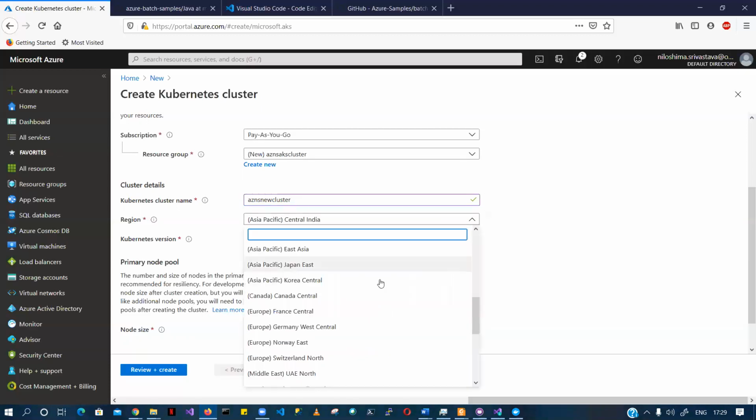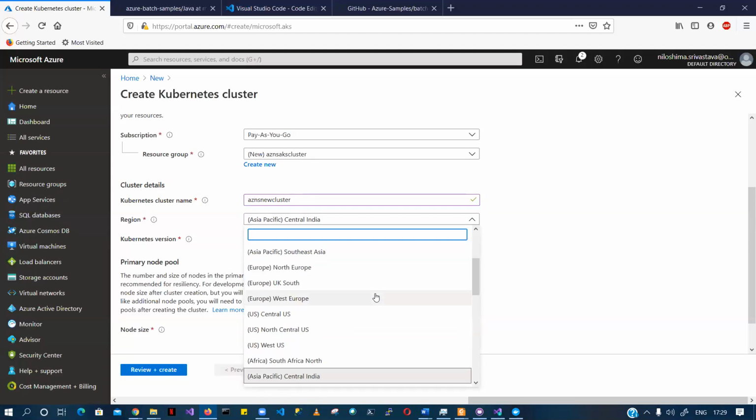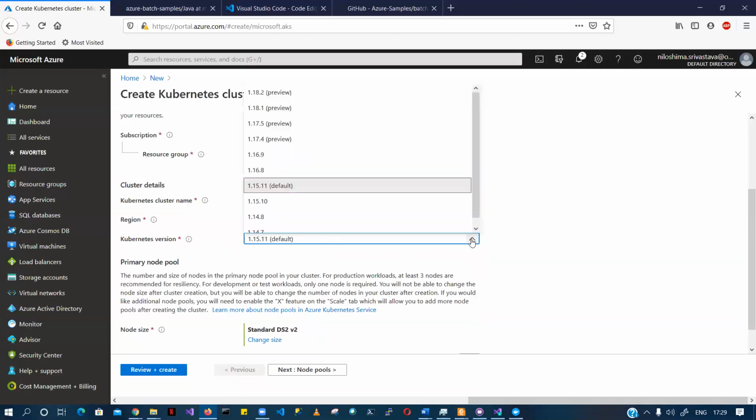Let's change the location. Why I'm changing the location is because most of the services, most of the features, are available in Central US, East US, South US. Very few features are available in India. So we'll quickly go to Central US. And this is my Kubernetes version, right? By default, this gives me the highest version, so this is the stable release.